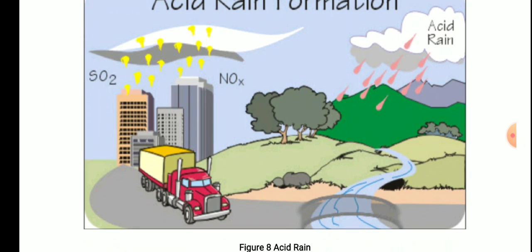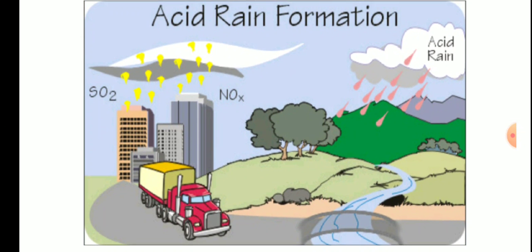Now this figure will explain the formation of acid rain. You can see industries are set up, and from industries SO2 and NOx are released. Why is NOx given? There are many types of oxides of nitrogen. Sulfur dioxide and, for example, nitrogen oxide are formed in the industry. Now what happens when the rain comes? These oxides will react with water, and once they react with water, they form sulfuric acid, that is H2SO4, and HNO3, that is nitric acid. Again, H2SO4 sulfuric acid and HNO3 nitric acid.